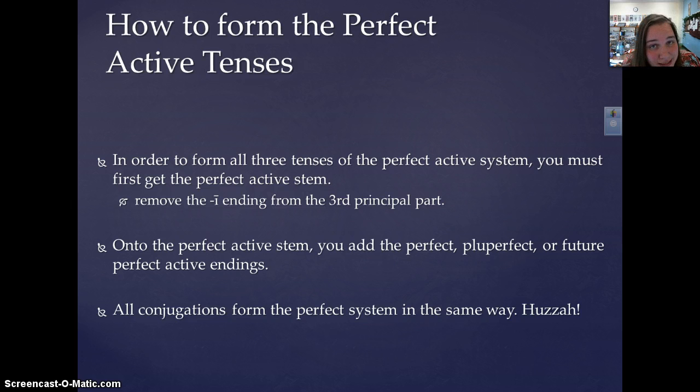This isn't like the present system where you have to learn one rule for the first and second, a different rule for the third, and a slightly different rule for the third io and fourth. Perfect system tenses, so perfect, pluperfect, and future perfect, form the same way regardless of conjugation. Yay! I love it when that happens.